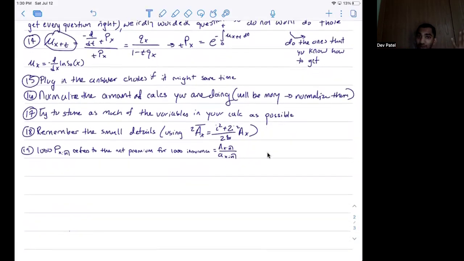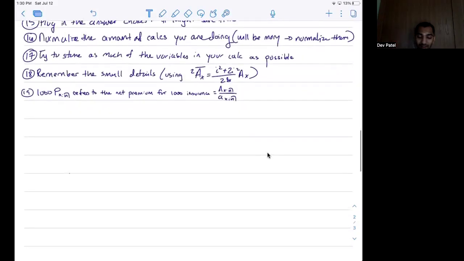Sometimes plug in the answer choices if it might save you time. So when you're trying to calculate MLE and you have something like theta to the ninth, try to just plug in the answer choices, see which one gets you closest to 0, select that one and move on, instead of trying to do the quadratic formula and all of that, to save time. Time is your main opponent here, if you know the material, and managing which questions you want to do.